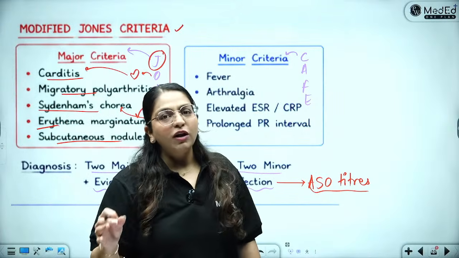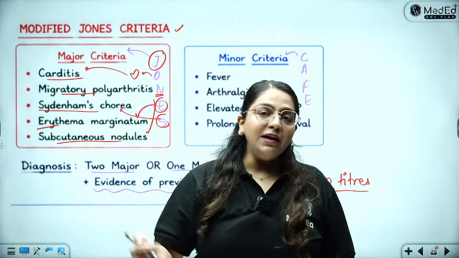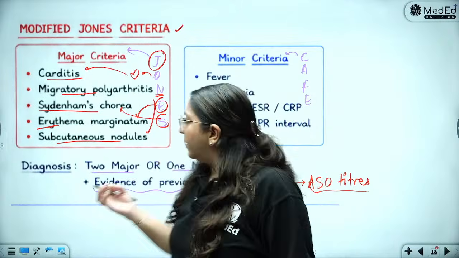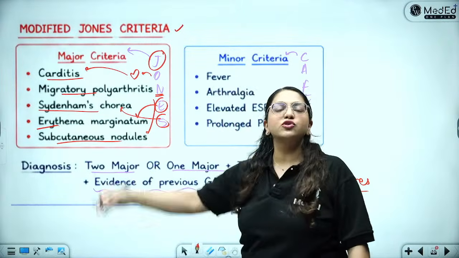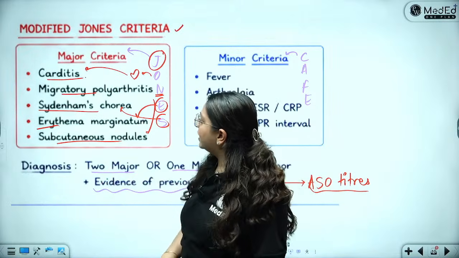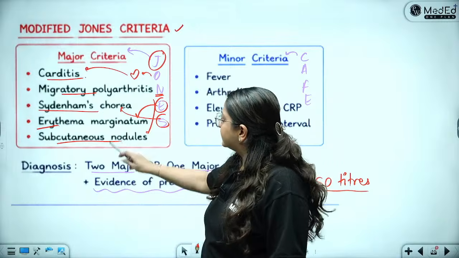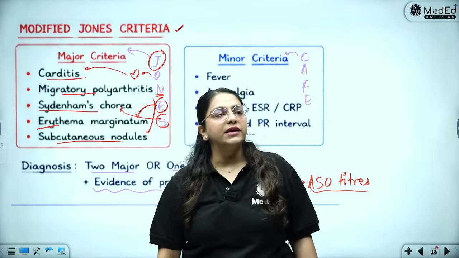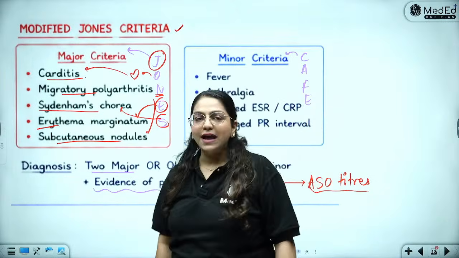So joints are involved, skin is involved, heart is involved, and your CNS is also getting involved. Carditis, and in the joints there is migratory polyarthritis. In the skin there are subcutaneous nodules and erythema marginatum, and in the CNS there is the Sydenham's chorea.